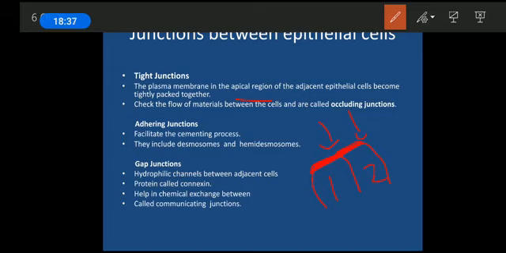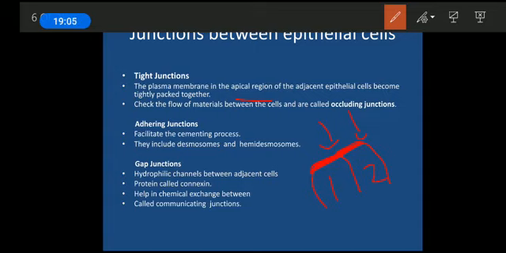So it will be forming a barrier, and things will not be able to penetrate within this tissue. Okay, so this is a tight junction. Make sure you note it down that the apical plasma membrane forms this junction between adjacent cells. It is responsible for preventing the flow of things across this membrane.